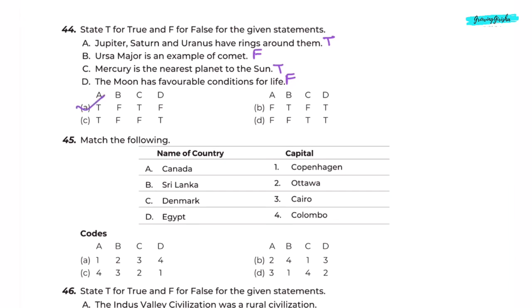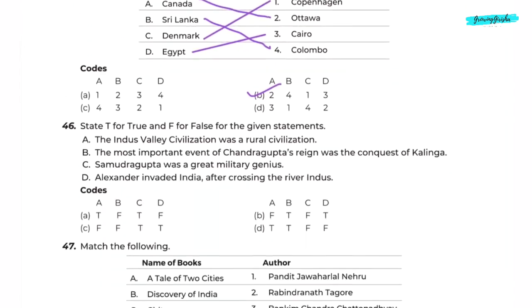Question 45. Match the following. Name of country, capital. Capital of Canada, Ottawa. Capital of Sri Lanka, Colombo. Capital of Denmark, Copenhagen. Capital of Egypt, Cairo. Correct answer is option B.